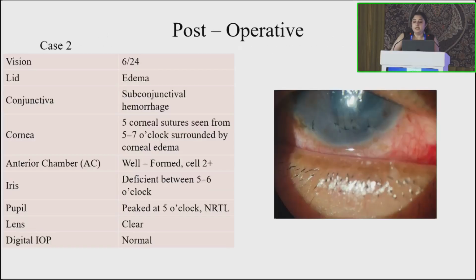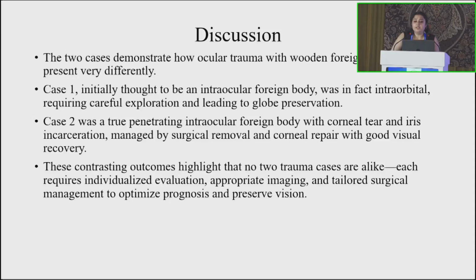For the second case, we had done iris excision, corneal suturing, and the IOFB was removed. For this patient, 5 corneal sutures were taken. For the two cases, the ocular trauma foreign bodies presented very differently. The first one was intraorbital, the second one was intraocular. This contrast in outcome highlights that no two traumas are alike, so no evaluation or management should be alike. It should all be different and tailored to their specific issues.